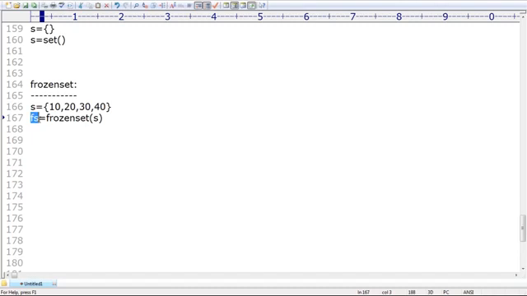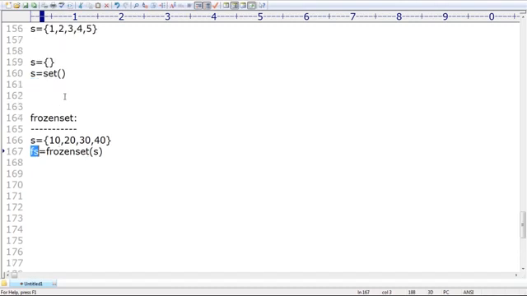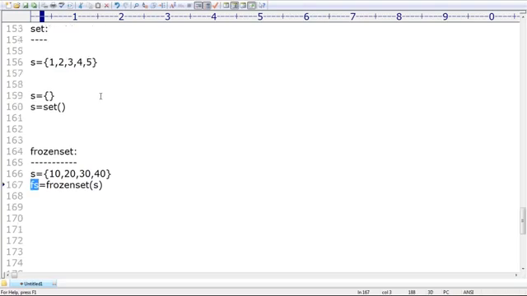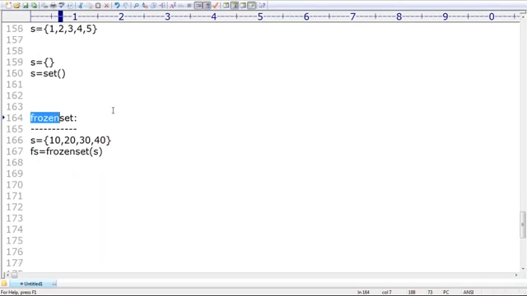Clear, right? Okay. Sir, what is the difference between set and frozen set? Set is mutable, frozen set is immutable. Remember that, sir. Set is mutable, frozen set is nothing but immutable.